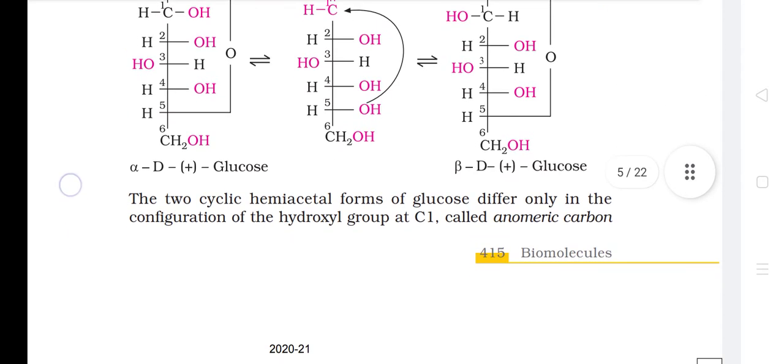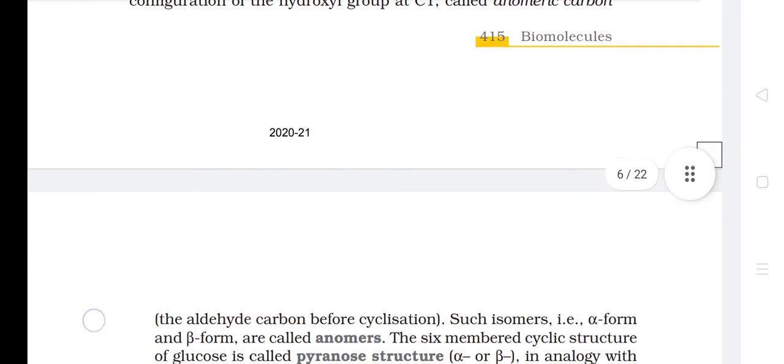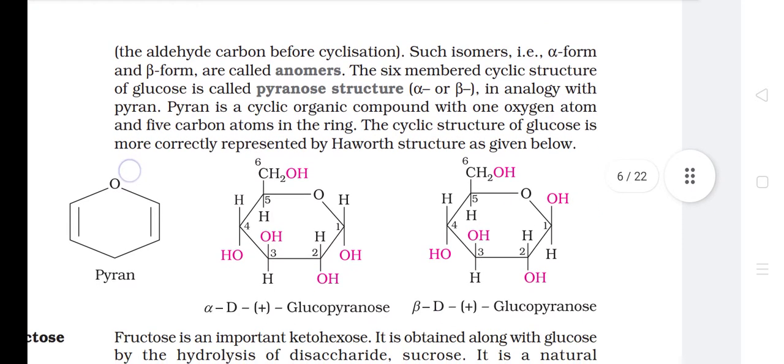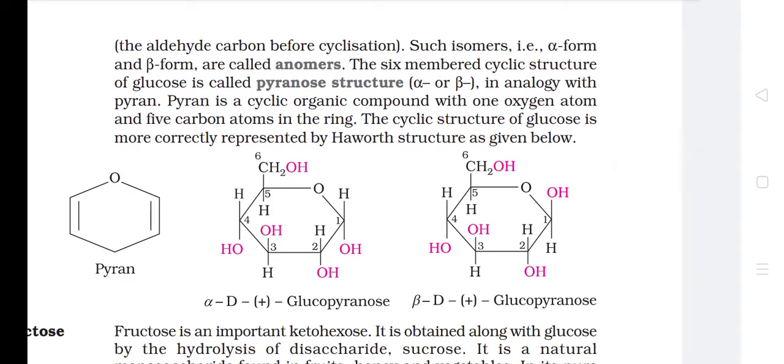The two cyclic hemiacetal forms of glucose differ only in the configuration of the hydroxyl group at C1, called the anomeric carbon, the aldehyde carbon before cyclization. Such isomers, that is, the alpha form and beta form, are called anomers. The six-membered cyclic structure of glucose is called the pyranose structure, alpha or beta, in analogy with pyran. Pyran is a cyclic organic compound with one oxygen atom and five carbon atoms in the ring. The cyclic structure of glucose is more correctly represented by the Haworth structure as given below.